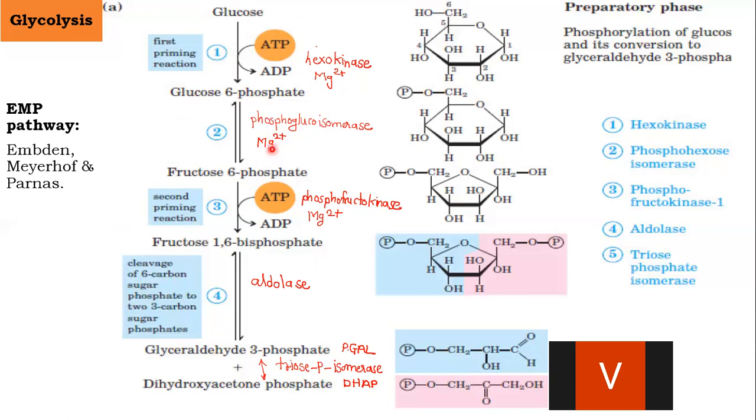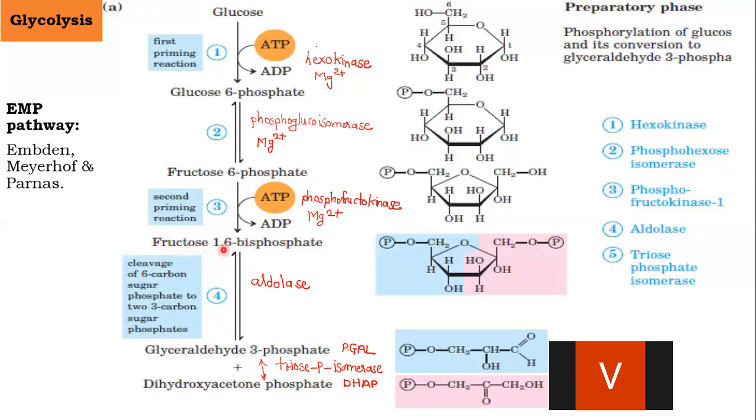In the glycolytic pathway, to transfer the phosphate group on the intermediate as well as on ATP, there is a requirement of this particular Mg2+ ion. Now, in the next step, fructose 6-phosphate will be converted into fructose 1,6-bisphosphate by addition of one more phosphate on the first carbon atom. This is the second priming step in the glycolytic pathway, and it occurs by transferring one phosphate from ATP to the fructose 6-phosphate. It will bind to the first carbon atom of fructose, and the compound is termed fructose 1,6-bisphosphate.